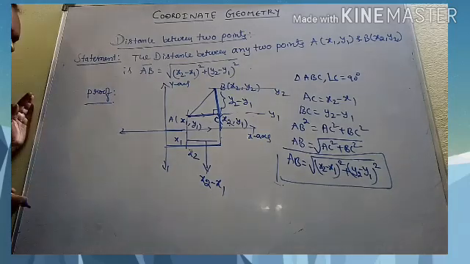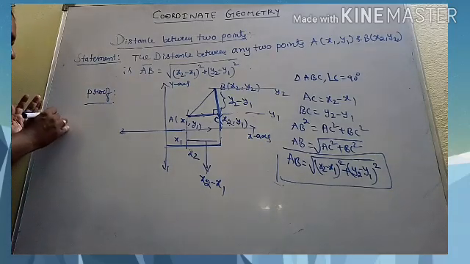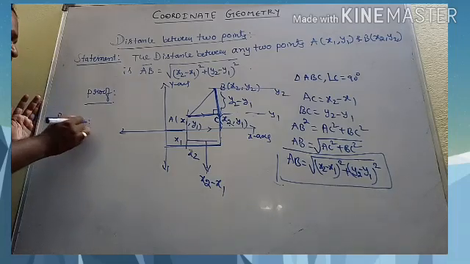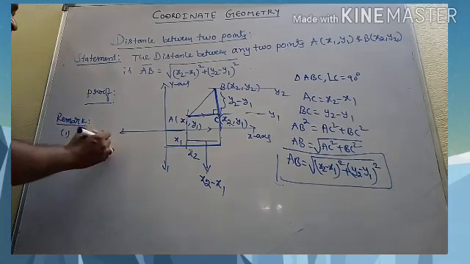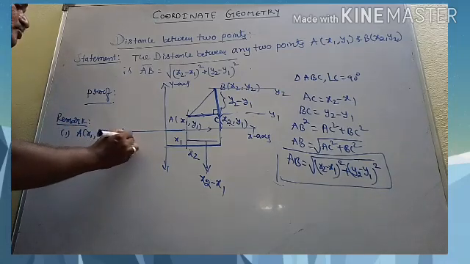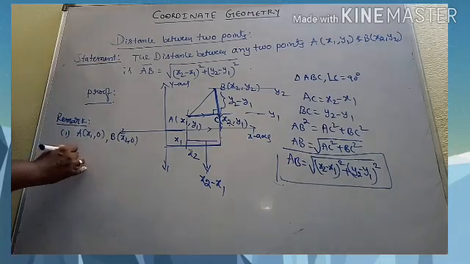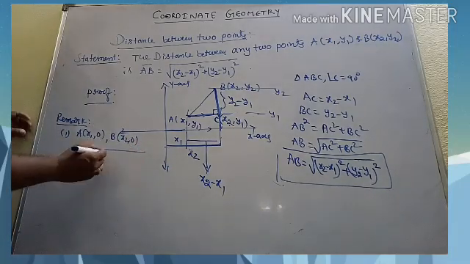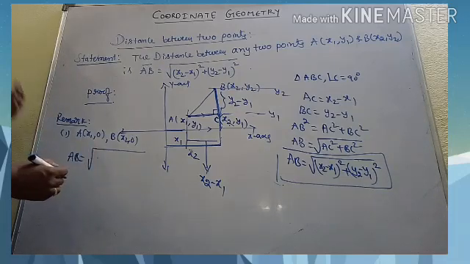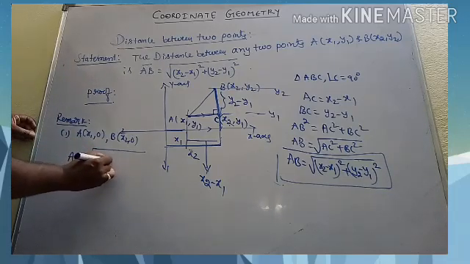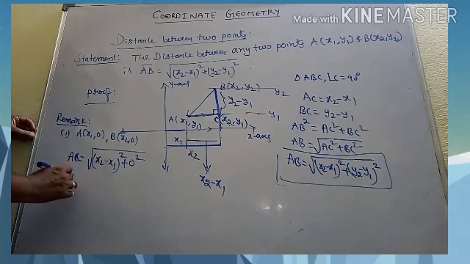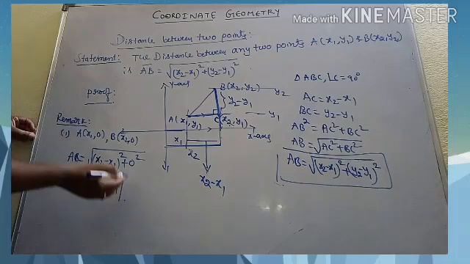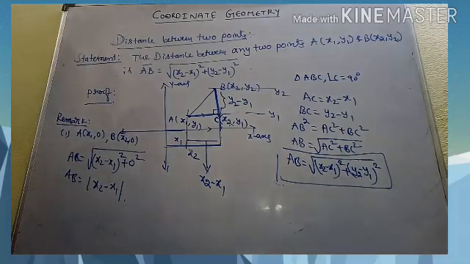Now see, my dear students, suppose we have one remark under this. The remark is, suppose you have A as x1 comma 0 and B as x2 comma 0, both lying on the x-axis. Then the distance between them, AB, equals square root of x2 minus x1 whole square plus 0 square. That means the distance between them, AB, is nothing but modulus of x2 minus x1.